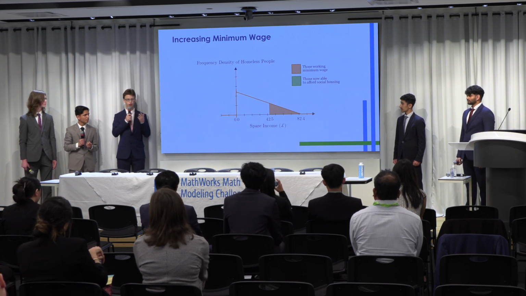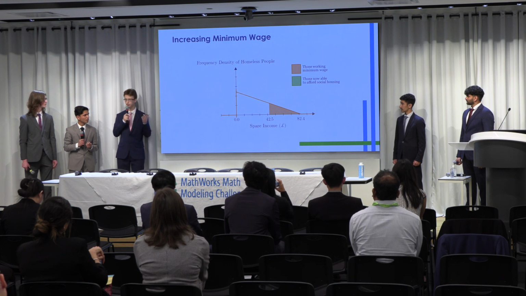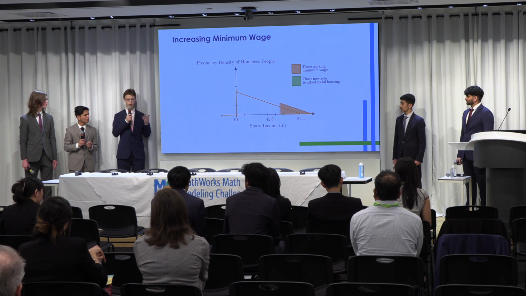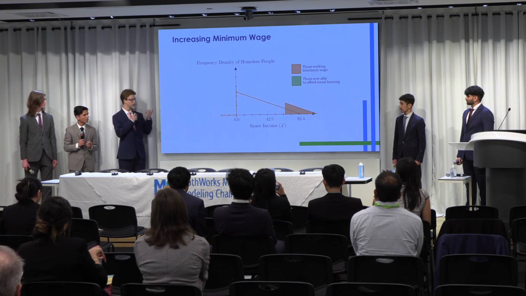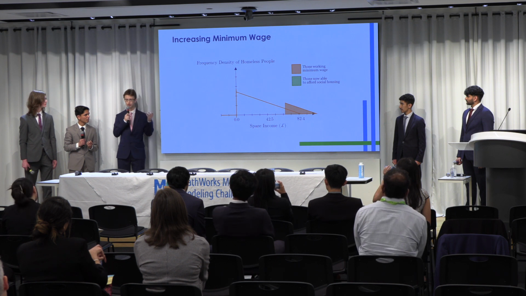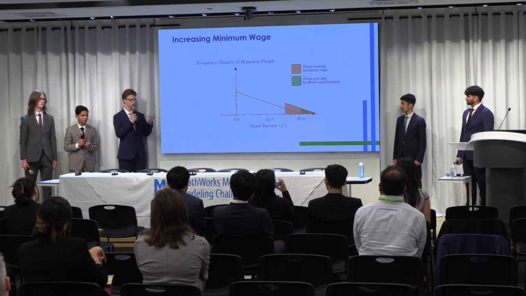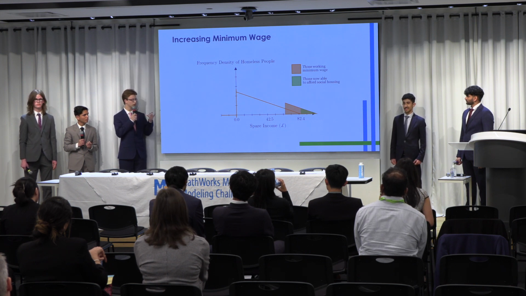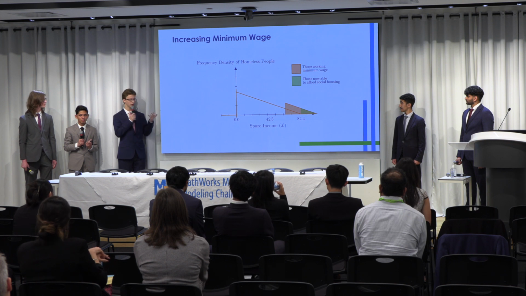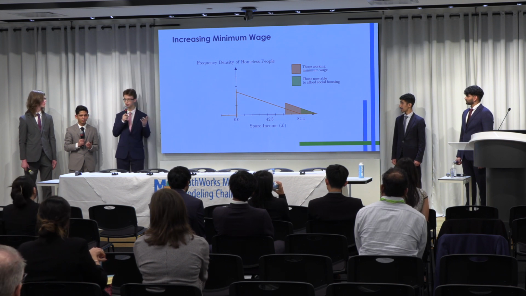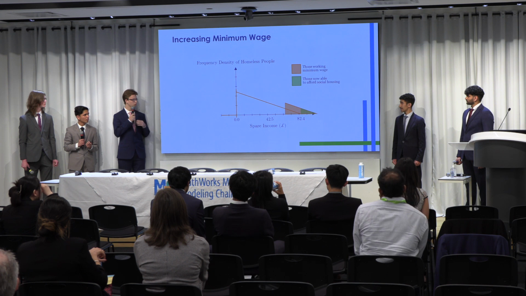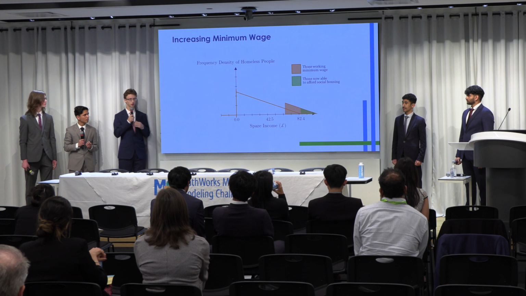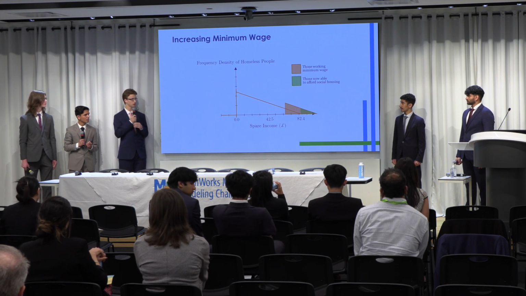This leads us to find the values from 42 to 82 pounds per week as spare income. And then any shifts to this orange area will result in a green area, which represents the amount of people that have now been able to exit homelessness. From this model, we can see that there's going to be a £40 cap increase, after which there is no more utility to increasing minimum wage. This is roughly equivalent to a £1 increase in the minimum wage per hour, which we think is a feasible number to potentially reach, and it looks to be an easy and cost-effective strategy.